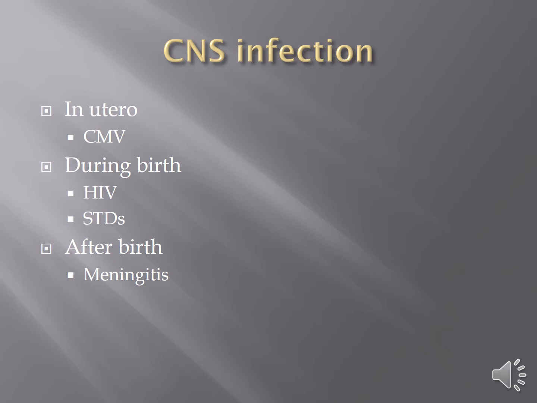The only time it causes a problem is when there is a primary infection. So when a mother gets infected for the first time that she's ever been infected with CMV when she is pregnant, that causes many, many developmental disabilities. And the child who is born affected by CMV will shed the virus in their saliva and urine for the rest of their lives. So if you have a child that has CMV, you don't want anybody who is a woman in childbearing years to work with that child, because they can catch CMV from the baby or the young child.